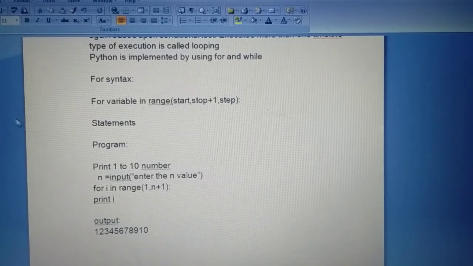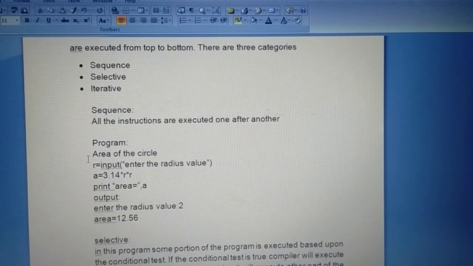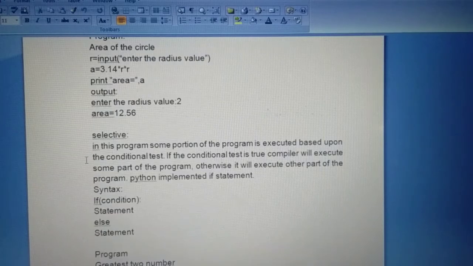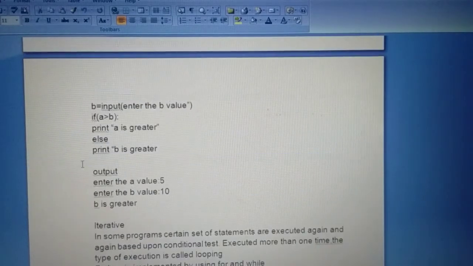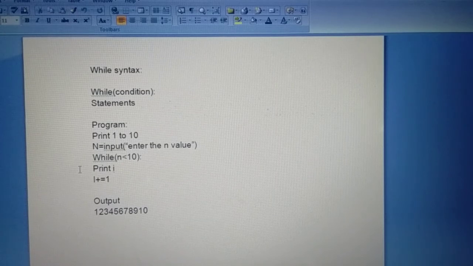Okay. So all of you understood this topic: sequence, selective and iterative. Again I tell you that this is a new concept for Python introduced in the last year.